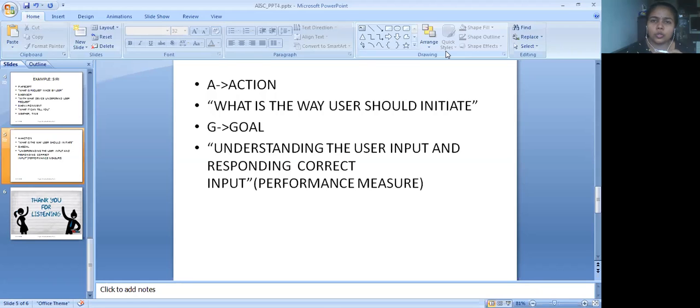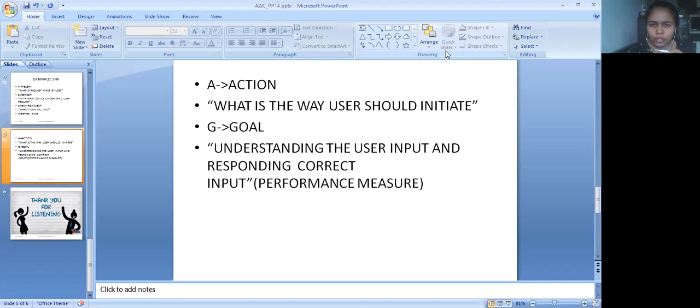What actually happens whenever you talk to Siri is that you don't greet her, but she greets you first, "Hey there." So that is the action. The way Siri initiates, or the way the user initiates with Siri, is said to be the action.